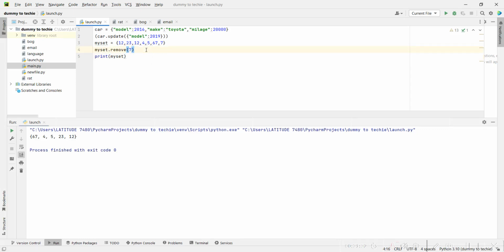I've showed you how to remove and how to add. So you cannot update it like this 12. You cannot make it 13 because it's not addressable. So yeah. The last thing we'll look at is the tuple.